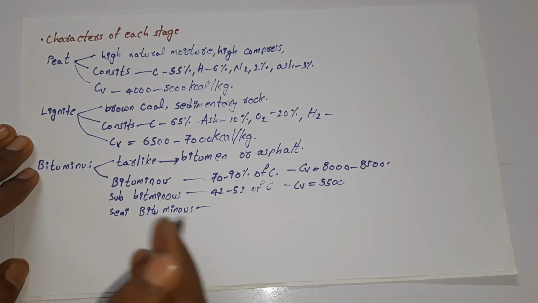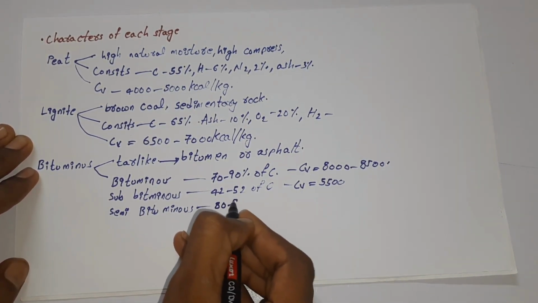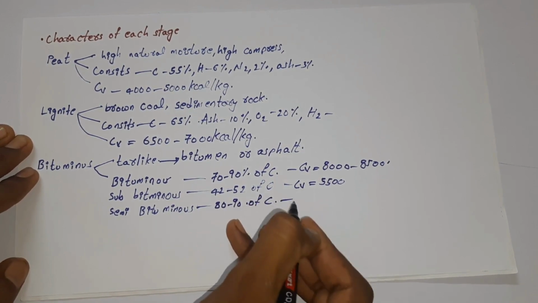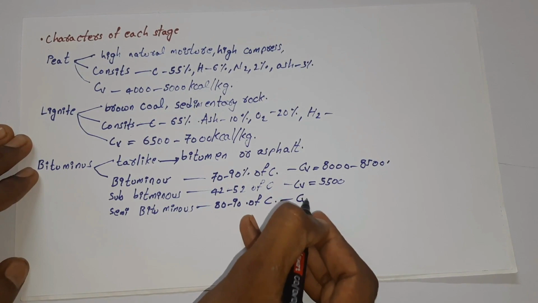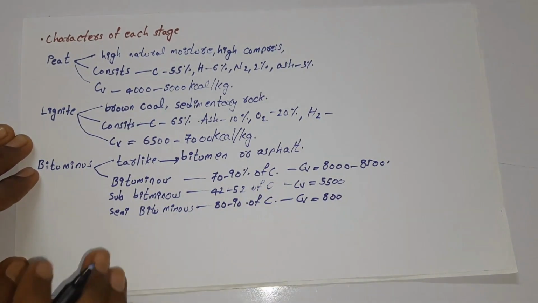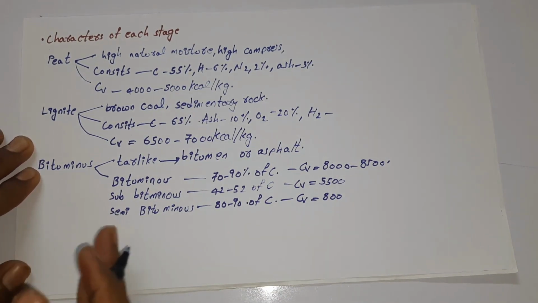And then the next stage is semi-bituminous coal, that has 80 to 90% of carbon, and it will have a calorific value of nearly 7,000 to 8,000 kilocalorie. So this is how the bituminous coal will be classified into four different stages.